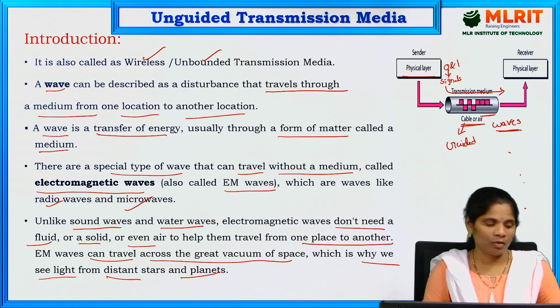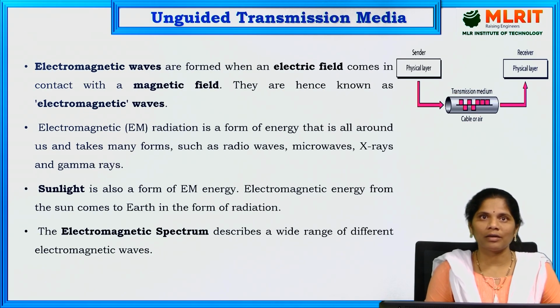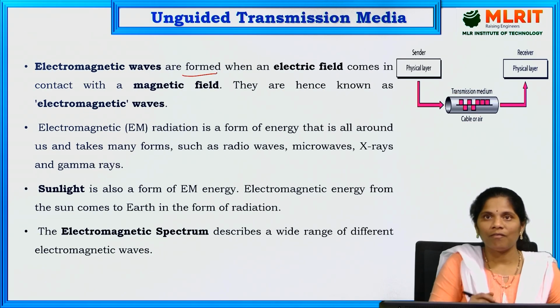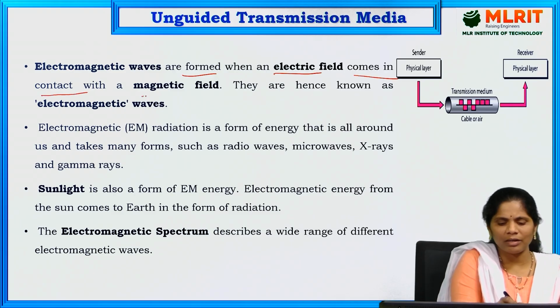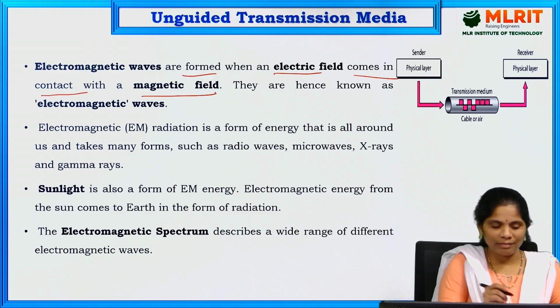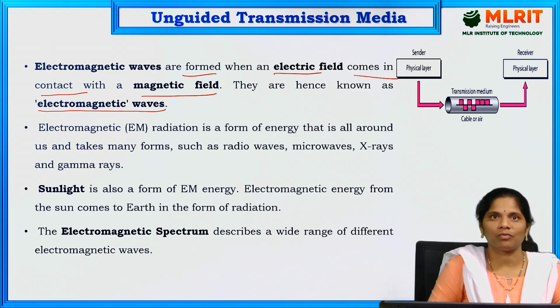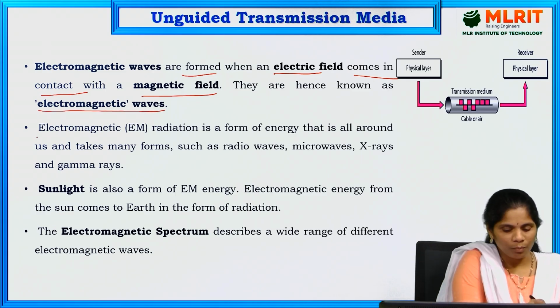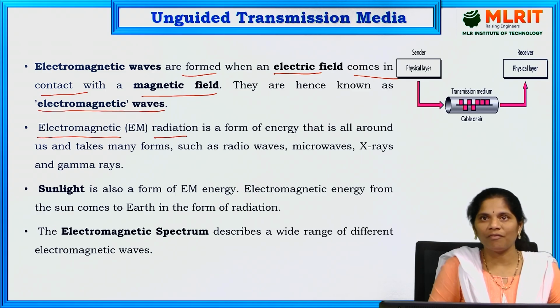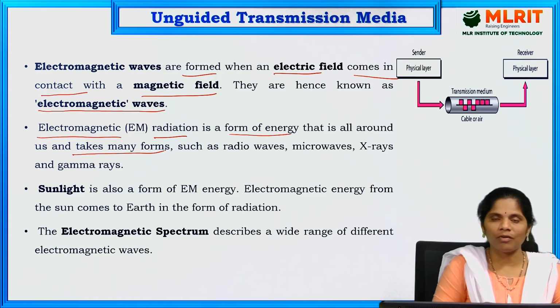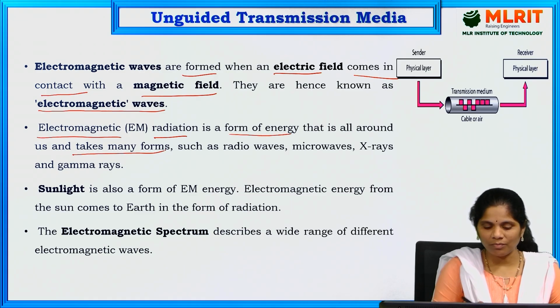Electromagnetic waves are mainly formed when an electric field comes in contact with a magnetic field, so they are called electromagnetic waves. Electromagnetic radiation is energy all around us that takes many forms: radio waves, microwaves, X-rays and gamma rays.